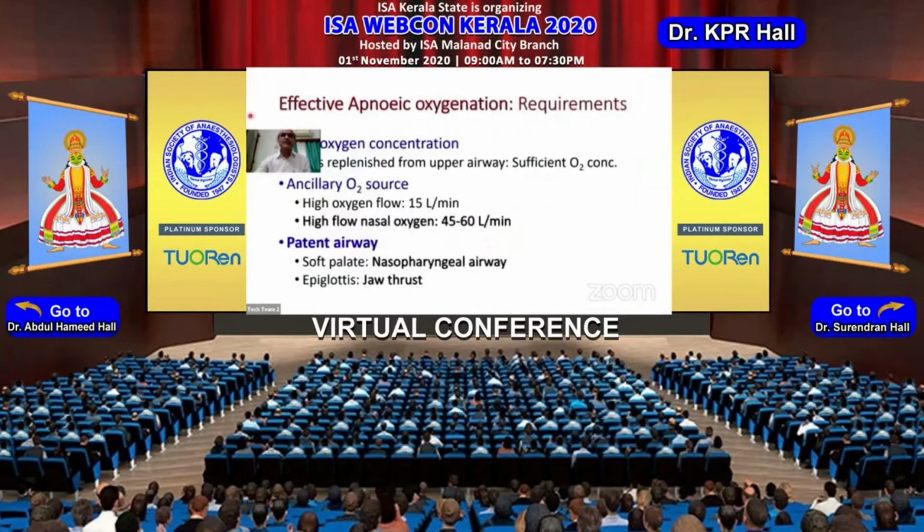The other important aspects for apneic oxygen requirements are that you will always require a higher oxygen concentration to develop that pressure gradient. The second thing is you will require an ancillary oxygen source where a high flow of oxygen of about 15 liters or more should be given for the subatmospheric pressure when it is created for the alveoli to restore its volume.